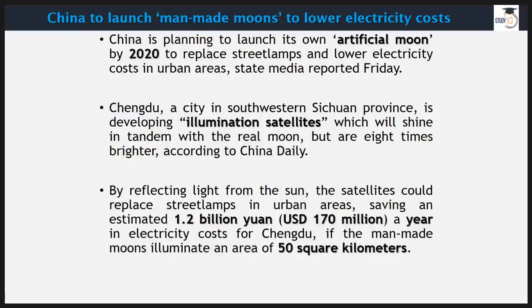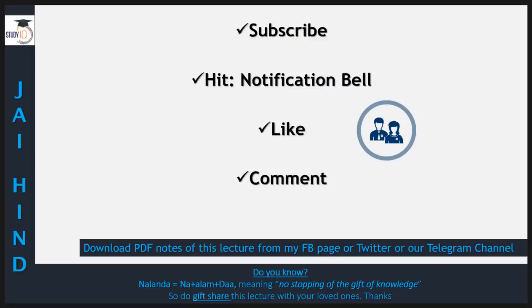That's the last item of the day, dear friends. China is going to launch a man-made or artificial moon high up in the sky to lower electricity costs by 2020. This moon will illuminate city areas. It can illuminate 50 square kilometers of area, and it will replace street lights if things are successful. So it's a one-off expense, but after that you can reap the benefits of this artificial moon for a very long period of time. Now that's everything in today's discussion, dear friends.